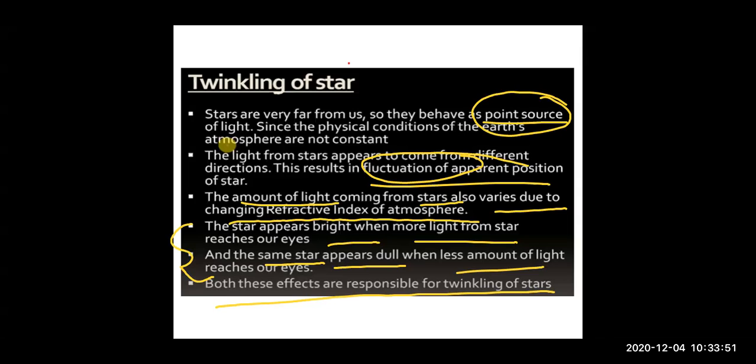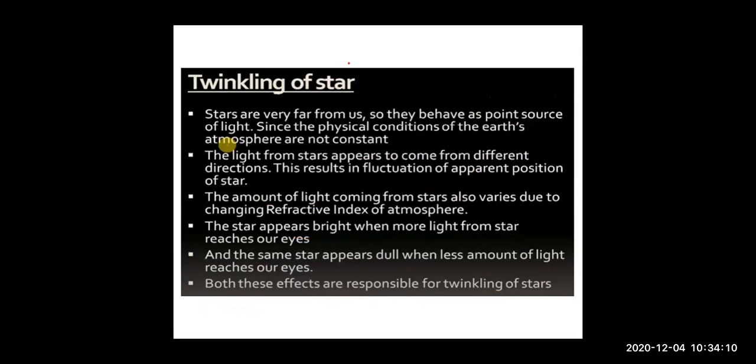And then you will talk about the amount of light that is coming. The amount of light will change with the changing refractive index. It will appear bright when more light comes. It will appear dull when less light comes. And the combined effect of both is the twinkling of the stars.